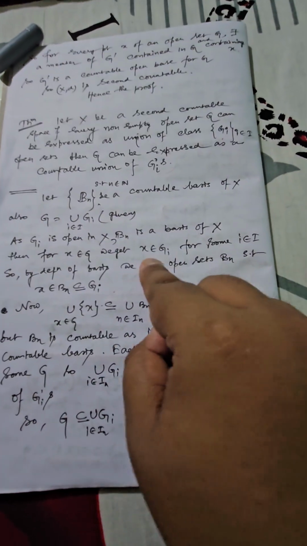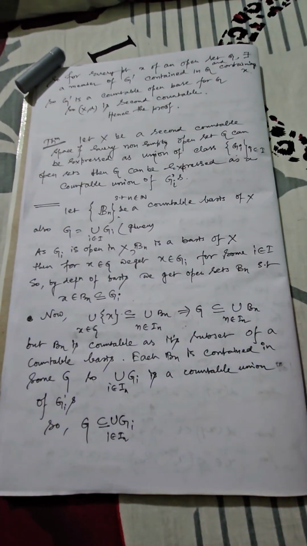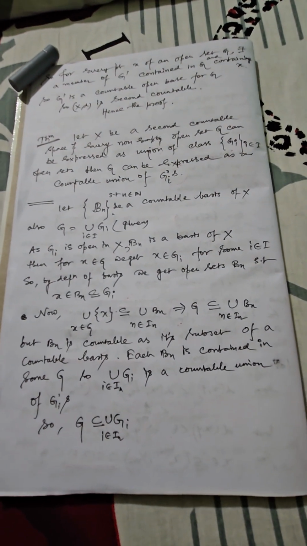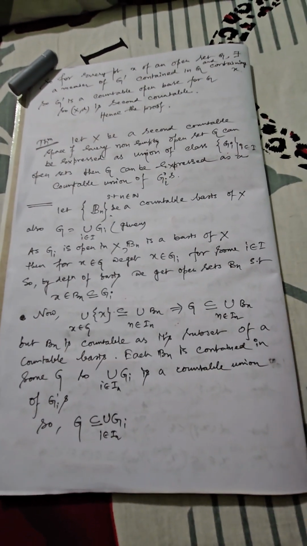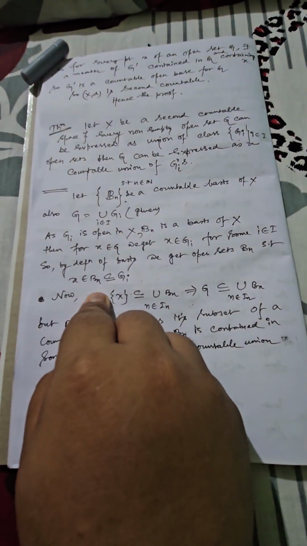So definitely for some i belonging to capital I, x is a part of Gi. But again by definition of base there exists a certain member of this family, say Bn, such that it contains the point x, which is itself contained within Gi.